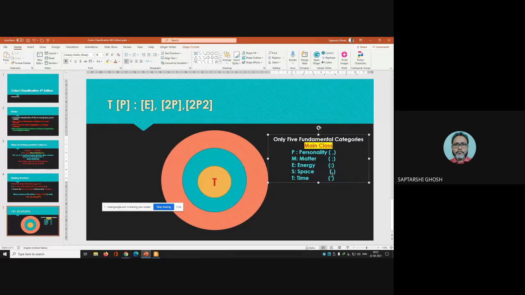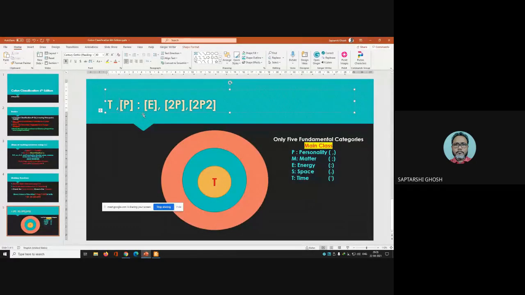And that's why whenever you see the colon, and you see this P, you can say this is P and this is E. Why is there no comma here? Because every time personality is there, before personality you have to use the punctuation sign, the comma. But whenever there is only one personality, the first P after the main class, there is no need to give a comma.